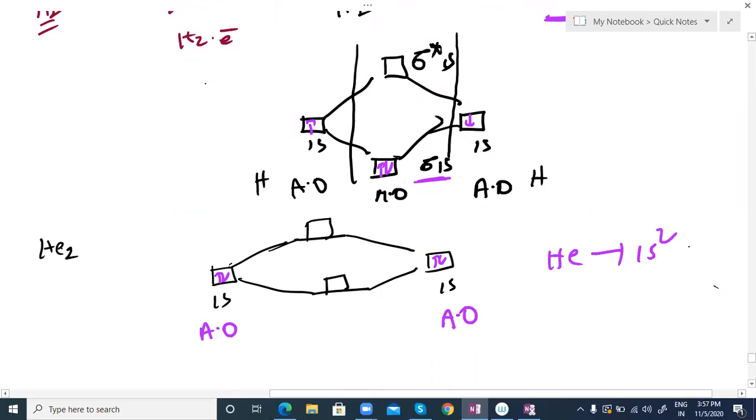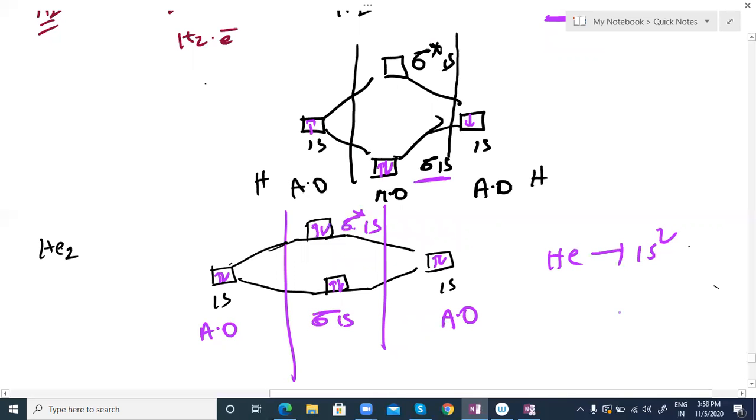So this is one helium, and again the other helium. They form a sigma 1s bonding orbital and a sigma star anti-bonding orbital. Now fill electrons first in the least energy orbital, that is the bonding orbital. Then once two electrons are completed, with a total of 4, I fill the next one. So your target is the middle one. 4 electrons have to be filled here. Don't consider left and right. For our convenience we are writing atomic orbitals also, but we don't want them. Only the middle one is our target. 4 electrons have to fill the bonding and anti-bonding orbitals.